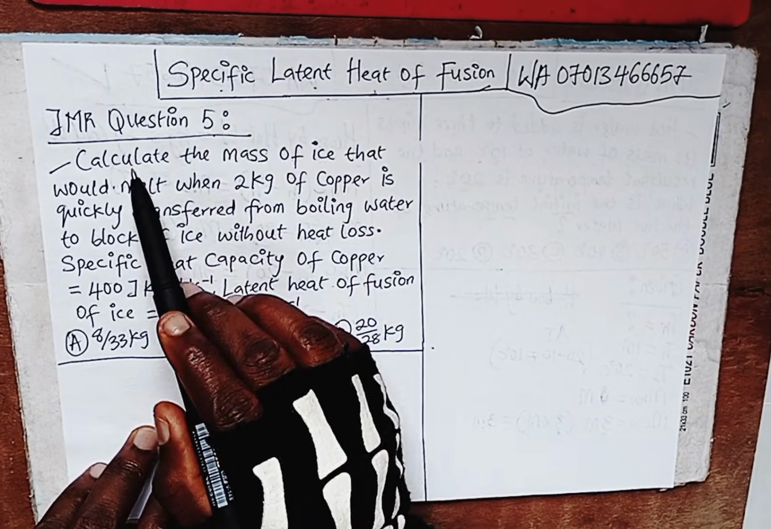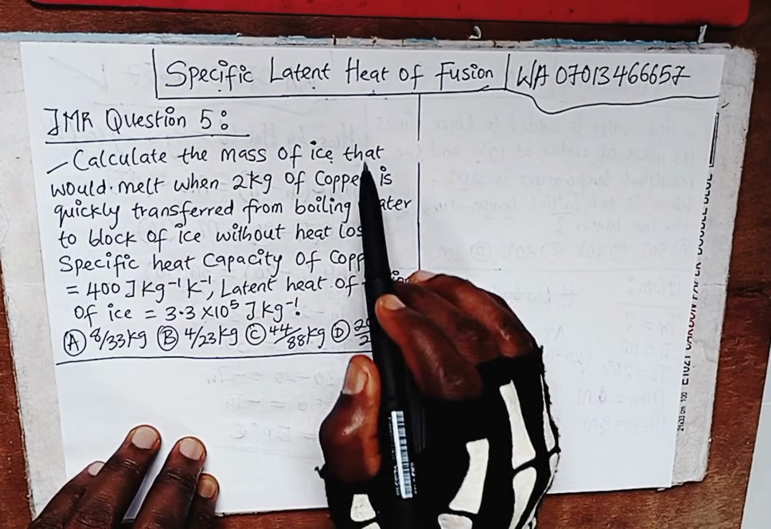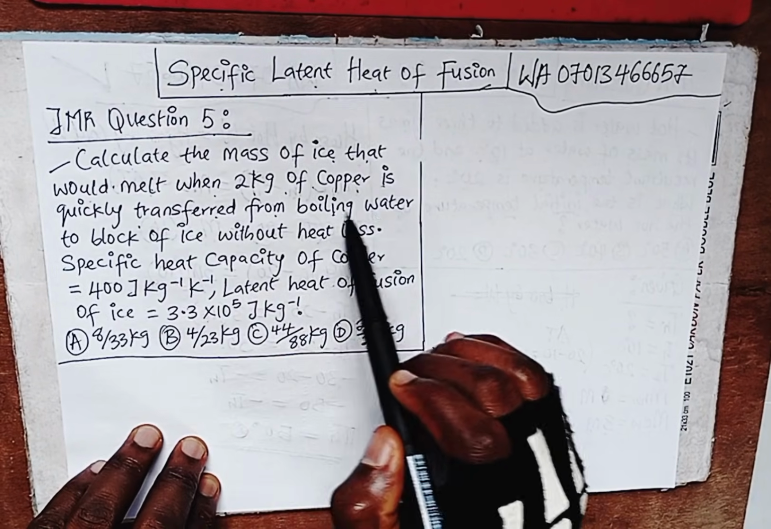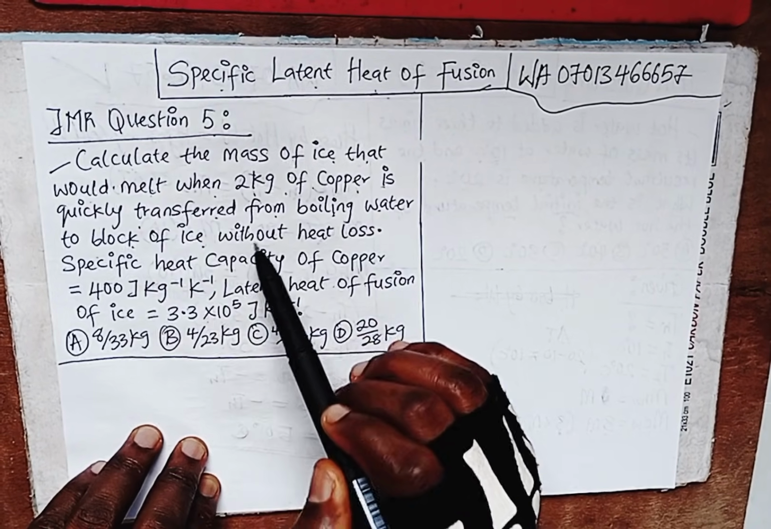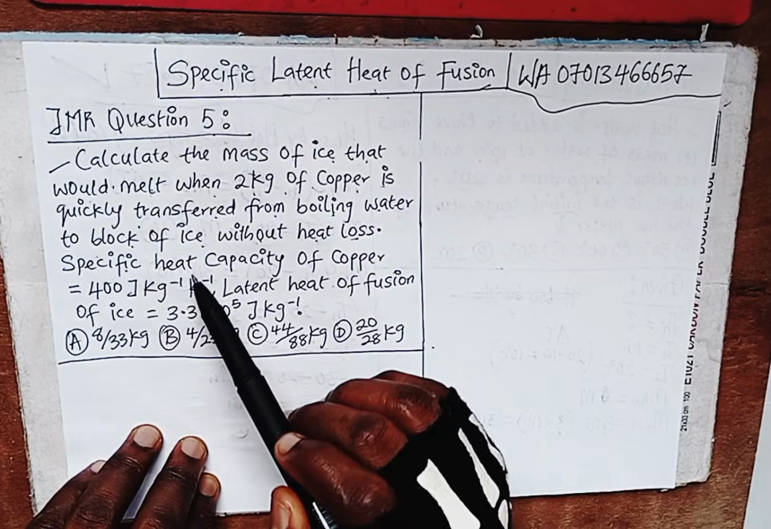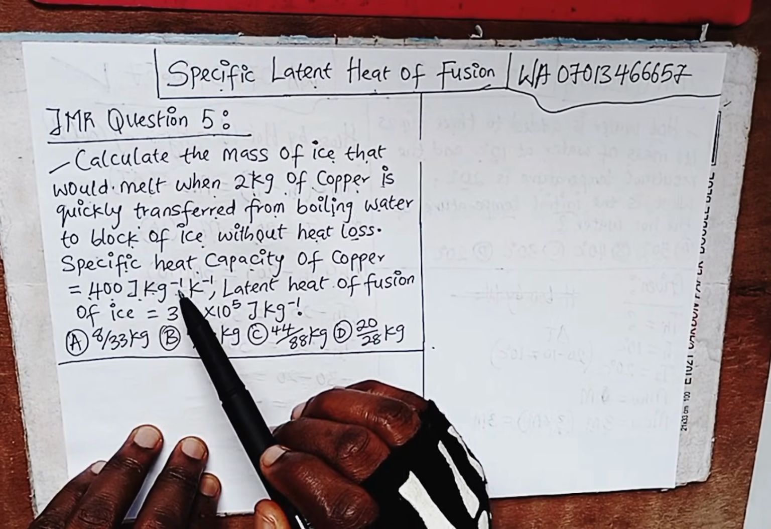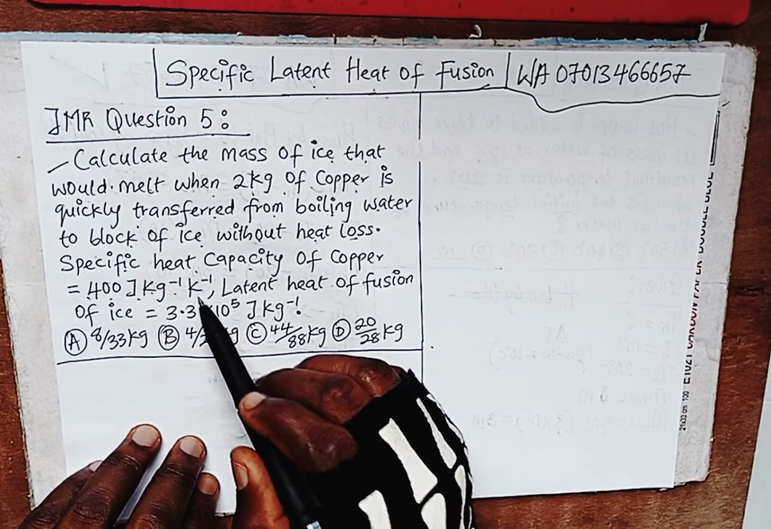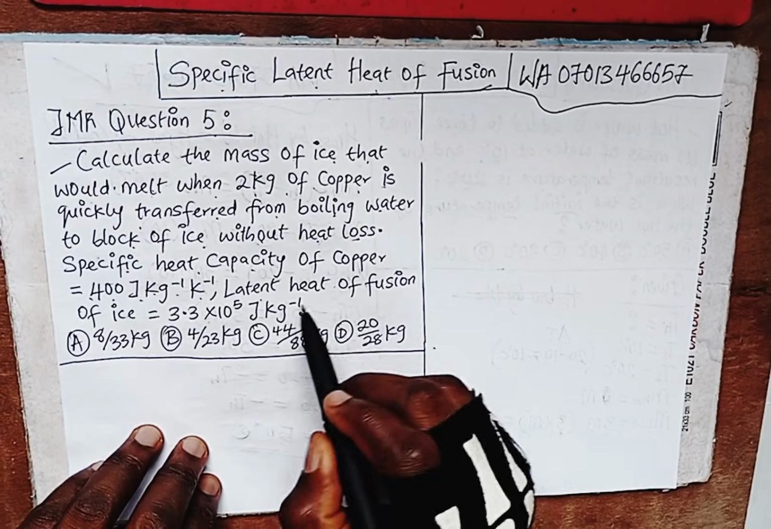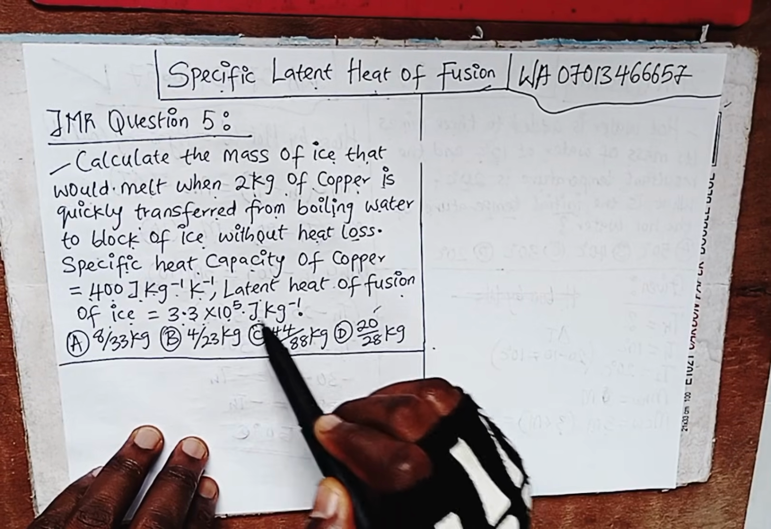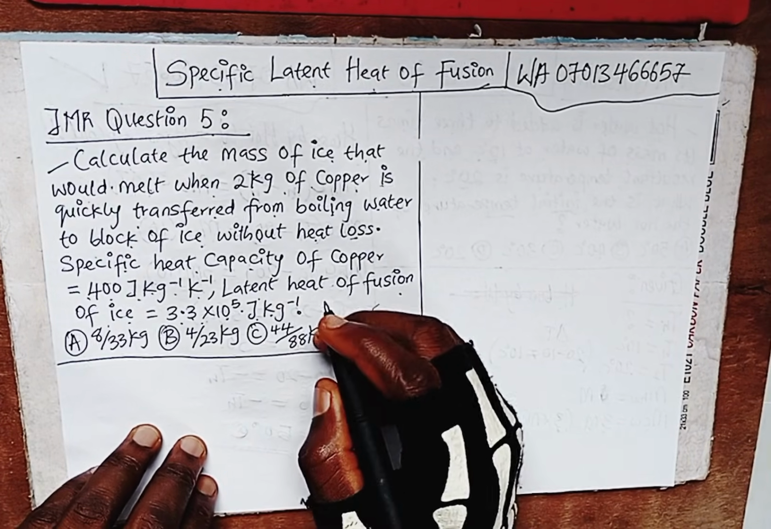The question reads: calculate the mass of ice that would melt when 2 kg of copper is quickly transferred from boiling water to a block of ice without heat loss. Specific heat capacity of copper equals 400 joule per kilogram per Kelvin. Latent heat of fusion of ice equals 3.3 times 10 raised to power 5 joule per kilogram.